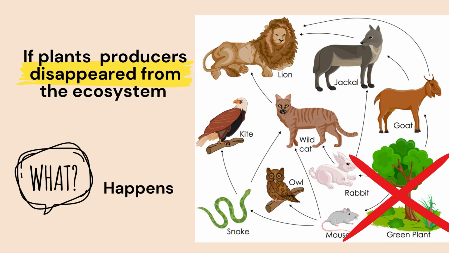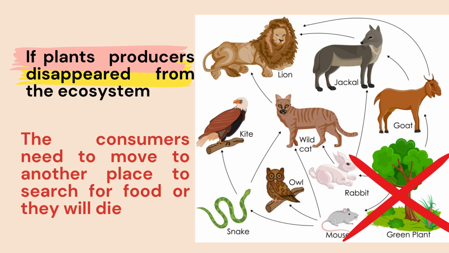Here, this is a food web where we have a green plant, and it is eaten by a mouse, rabbit, or goat, and those are the primary consumers. Those primary consumers may be eaten by the snake, owl, wild cat, jackal, and so on. Imagine in this food web that the plants, which are the producers, disappeared from the ecosystem. So this is a change in the ecosystem. What will happen to the food web?